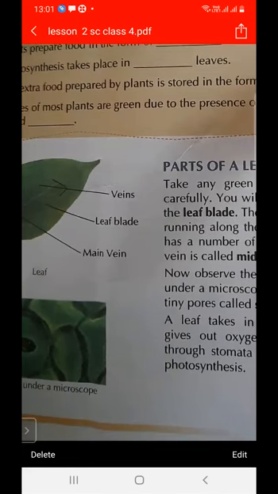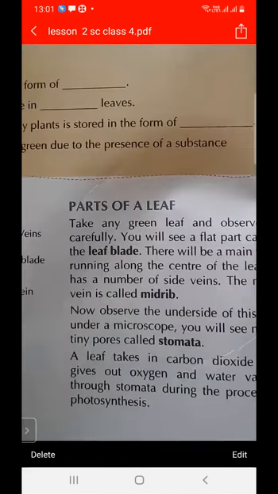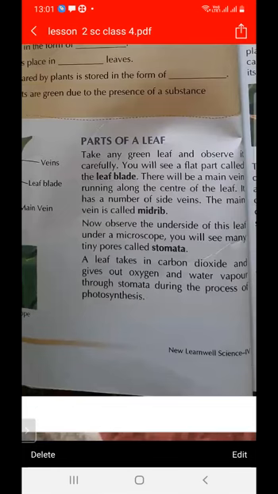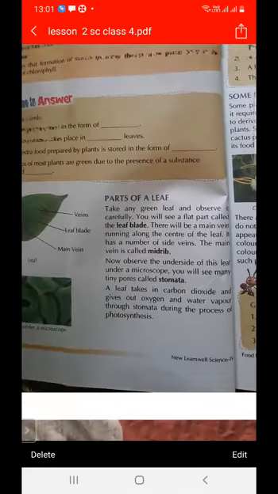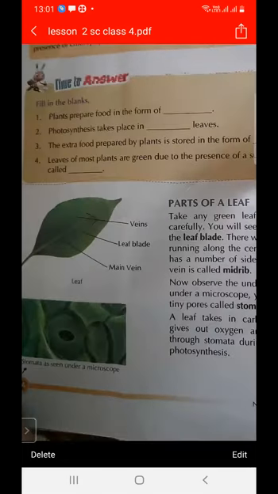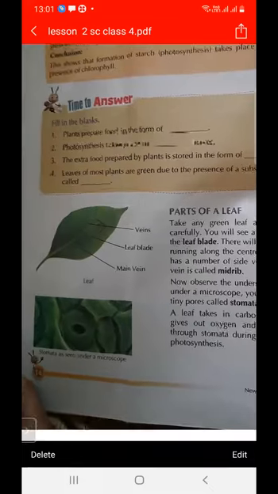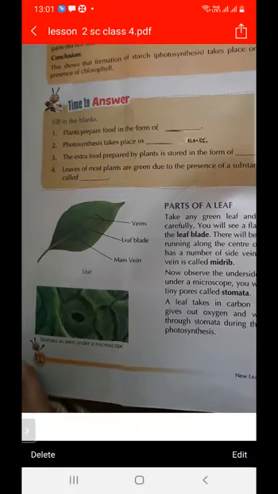Now we will discuss parts of a leaf. Take any green leaf and observe it carefully. You will see a flat part called the leaf blade. What do we mean by leaf blade? In the green leaf, we have a flat portion, and this is called the leaf blade. The flat portion in the green leaf is called the leaf blade.